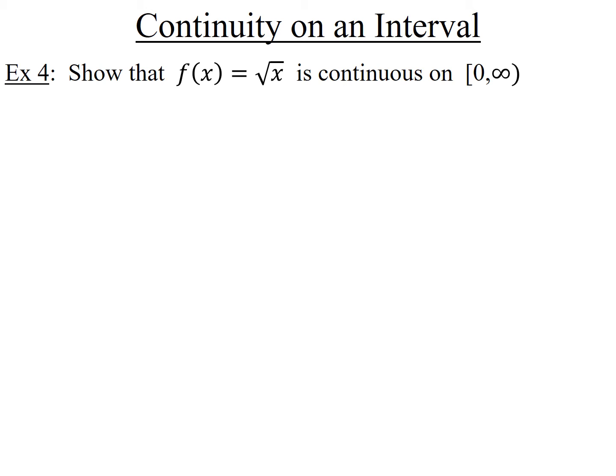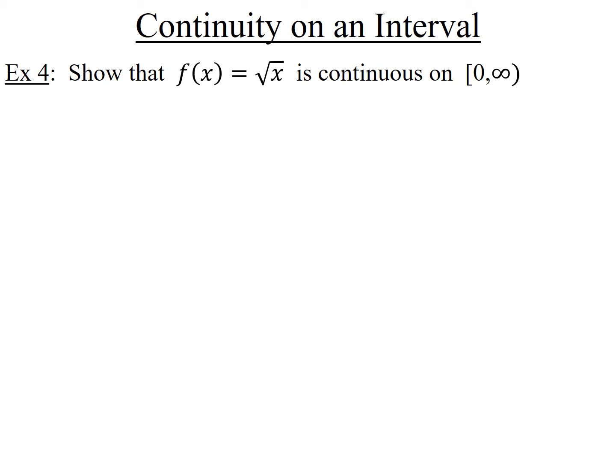Okay, so again, we said in class that algebraic functions are continuous on their domain, and everyone agrees that the domain of square root of x is 0 to infinity with a bracket on the 0. So everyone would then agree that this function is continuous on 0 to infinity. You can also see from a graph that that's true.